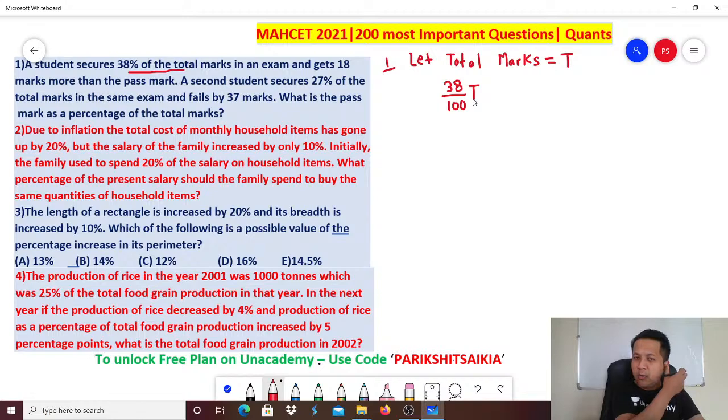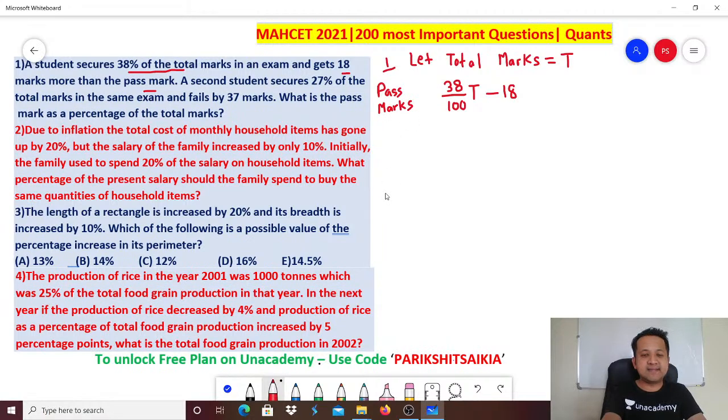But he gets 18 marks more than the pass marks. So can I say pass marks must be 18 less? The student is getting 18 more than the pass, right? So if I do minus 18, this is nothing but the pass marks. Will you agree? This must be the pass marks.